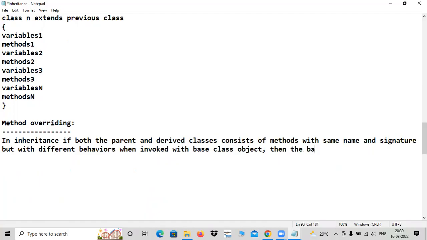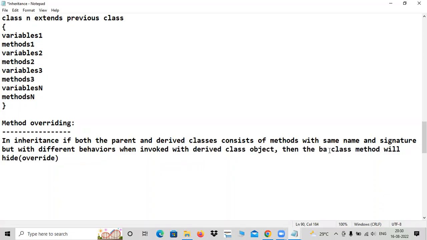Sorry, when invoked with the derived class object, the derived class method, because we always create the object for the most recent class, right?